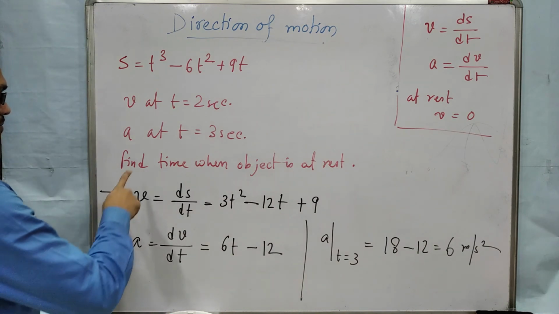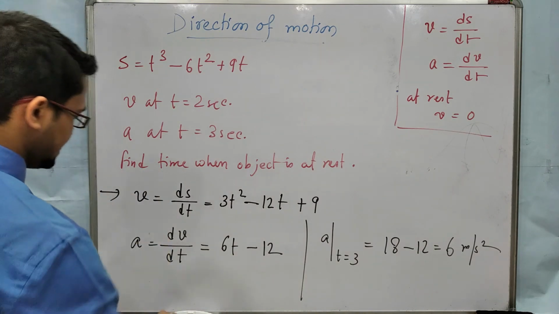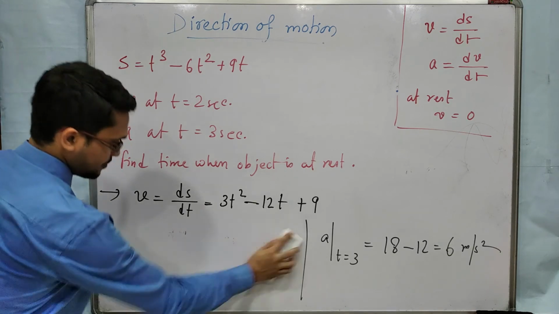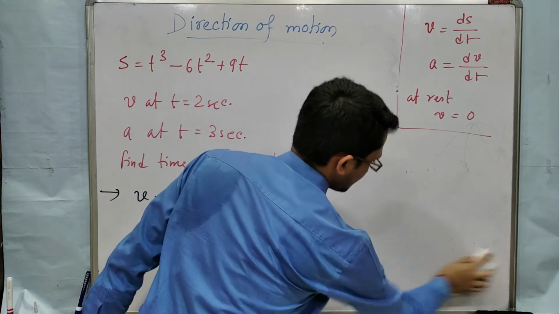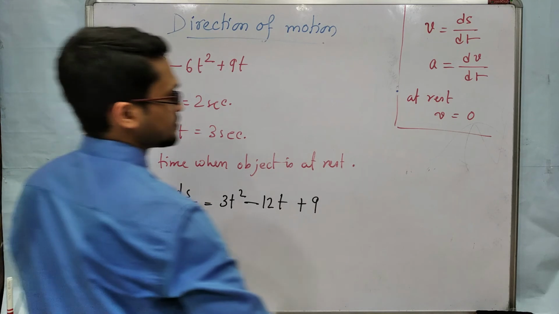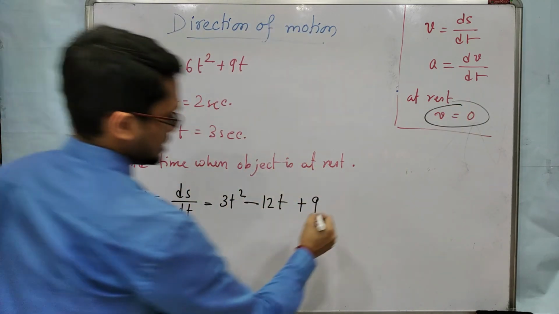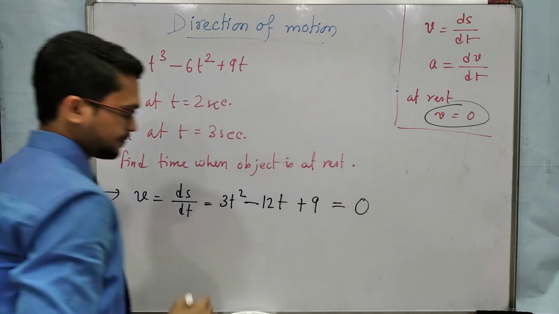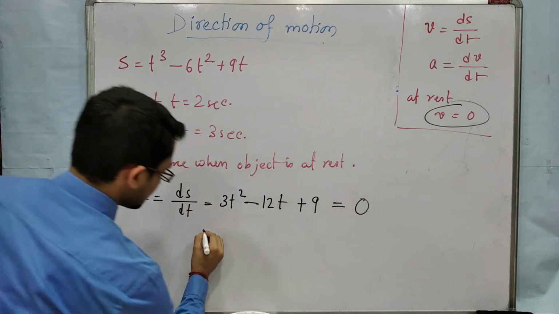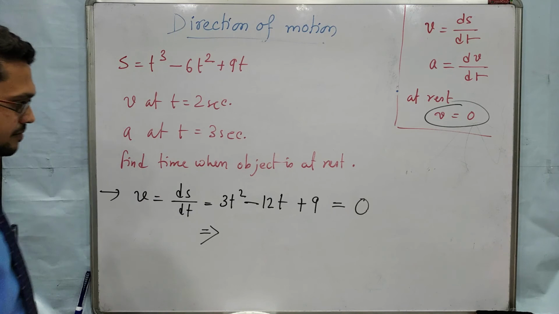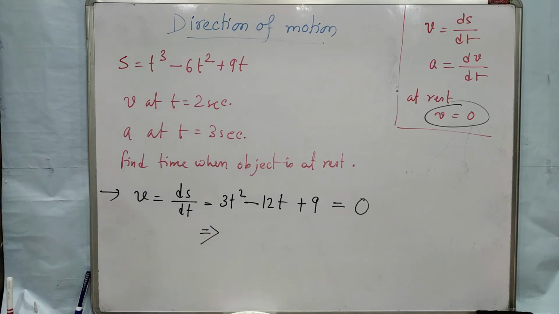And the third question: find the time when the object is at rest. So I am erasing this part now. Object is at rest means v equal to 0. So v equal to 0. Okay, so solve this. It is a quadratic equation.